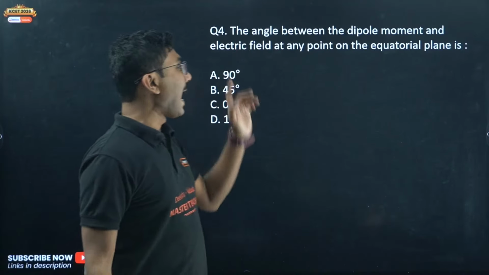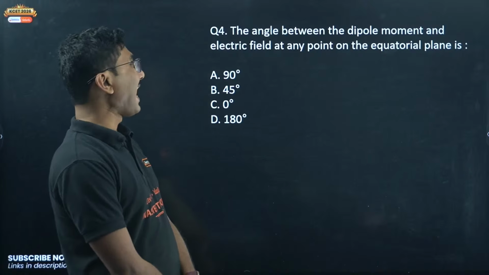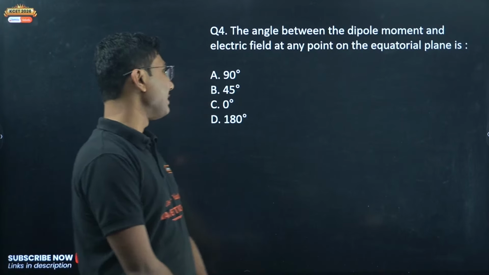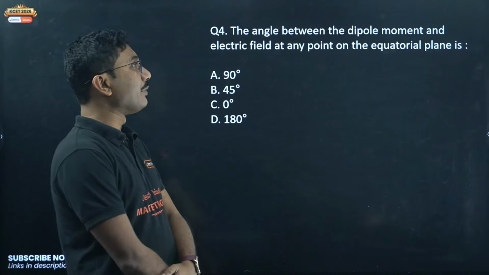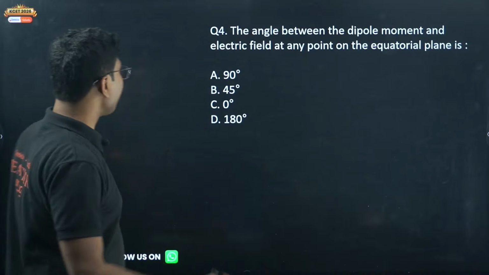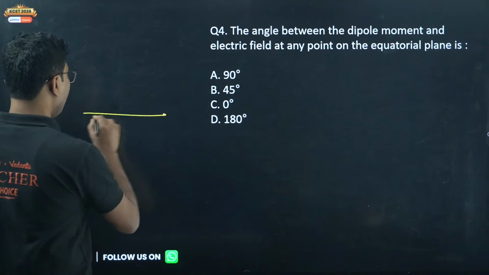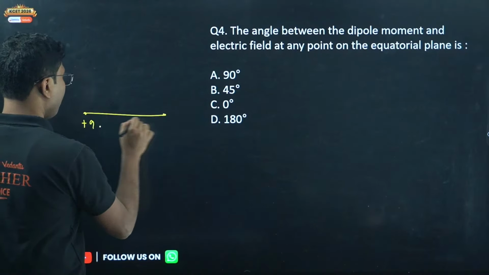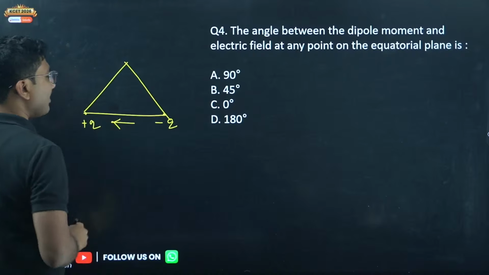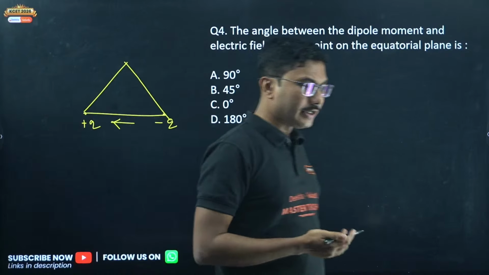Next, the angle between dipole moment and electric field at any point on the equatorial plane is. So what is the angle between dipole moment and electric field at any point on the equatorial plane? So here is the dipole, plus q minus q, and what is the angle between dipole moment? So dipole moment is from negative to positive. What is the direction of electric field?